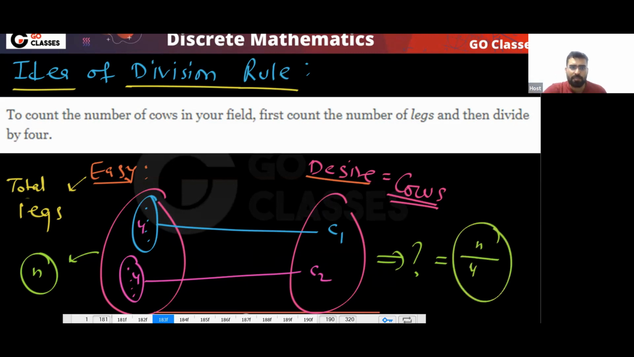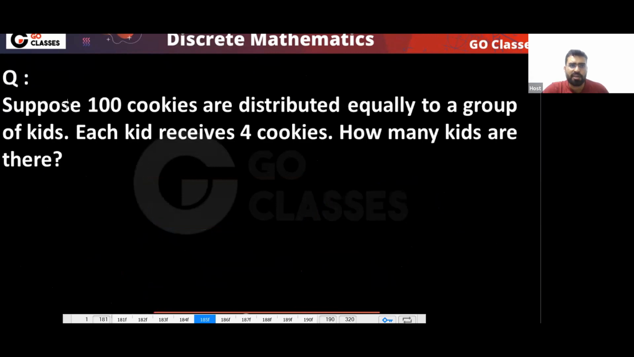Okay, let's see the next example. You have 100 cookies. 100 cookies are distributed equally to a group of kids. Every kid receives 4 cookies. How many kids do we have?